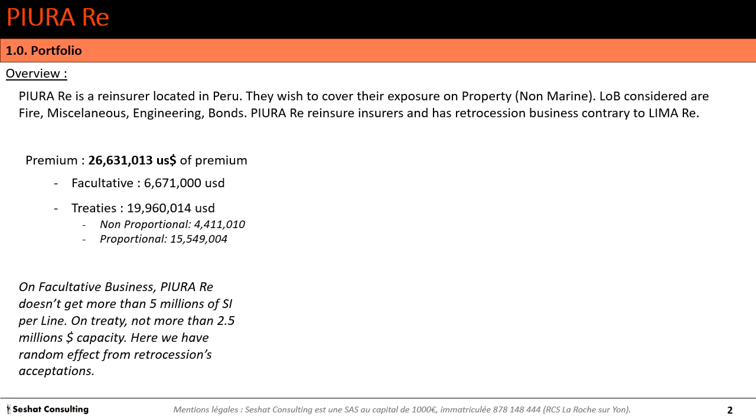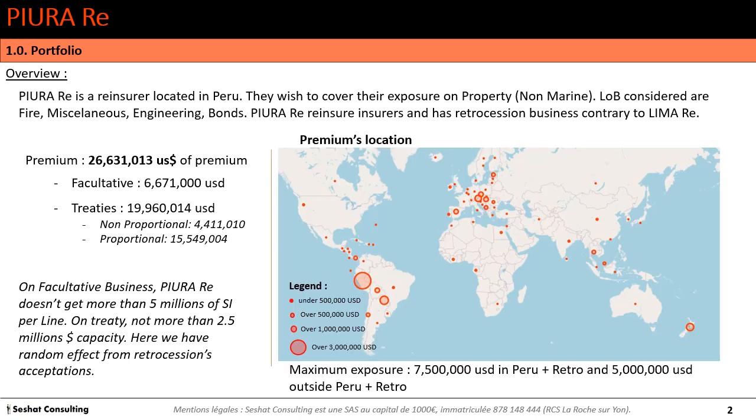Here we will have a random effect from retrocession acceptations, which could produce cumul. We will have the same claim by different sources. And here on the right, you have the premium location. So we see that PIURA is more active in Peru because it's the original location. And otherwise, the business is well distributed all around the world.